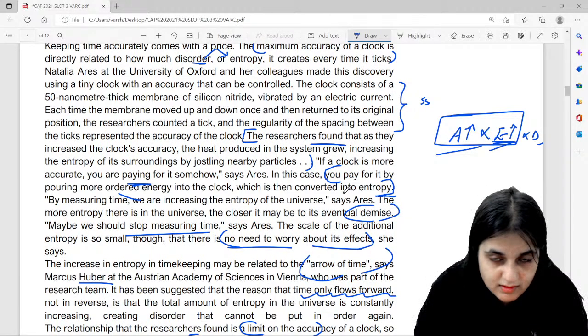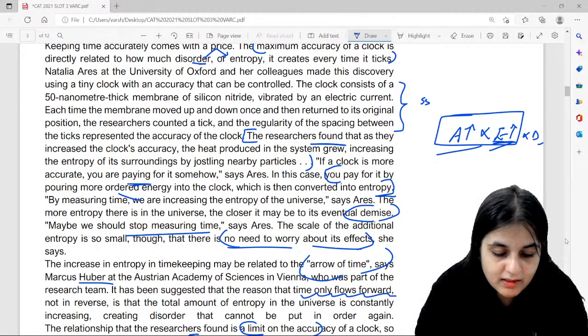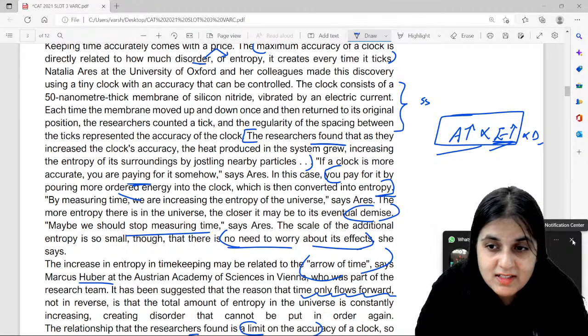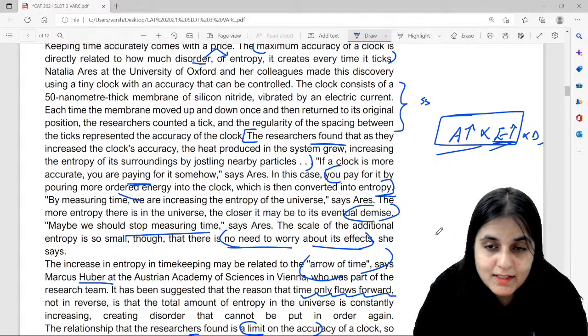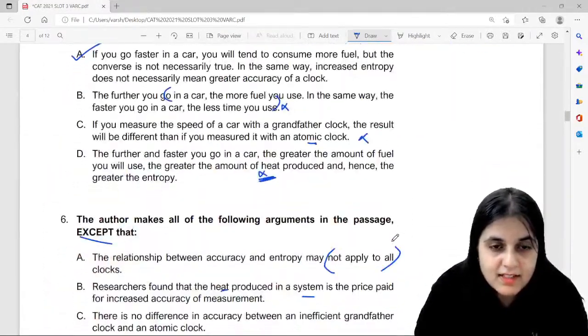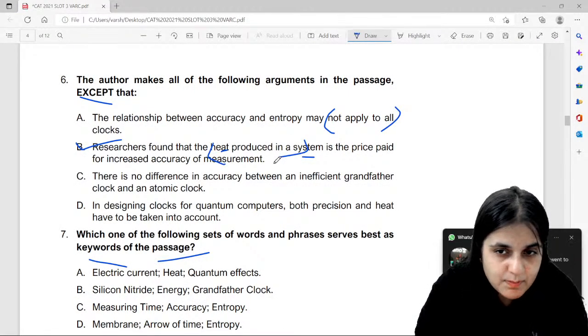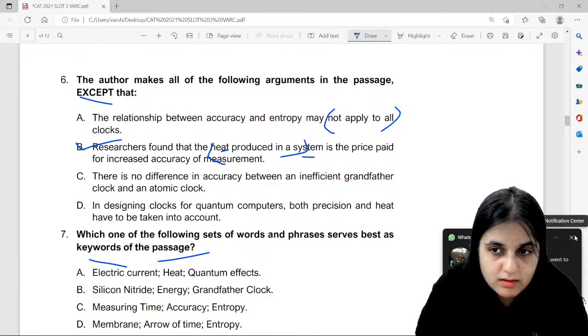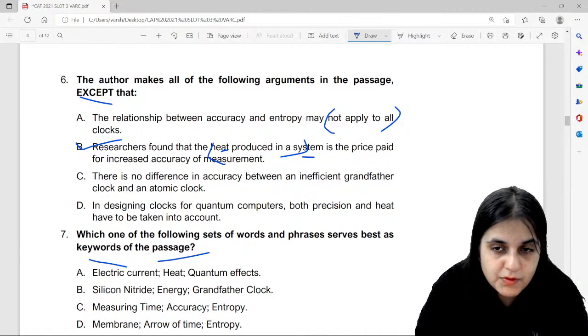You've understood. I've not memorized it. I haven't done rote learning here, nor inferred anything, but I know where what is given, so it becomes easy. So can I say that the answer option over here is B? The heat produced in a system is not the price paid. Okay, got it guys? Did all of you understand this?